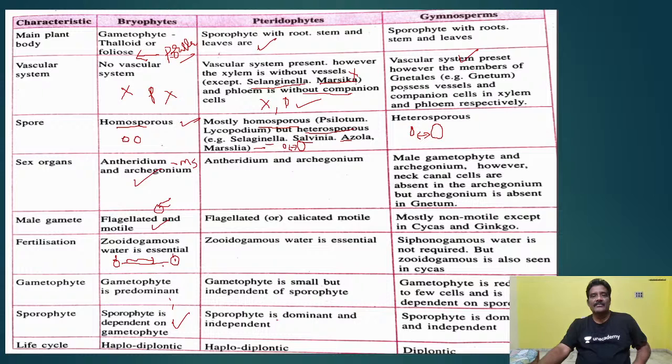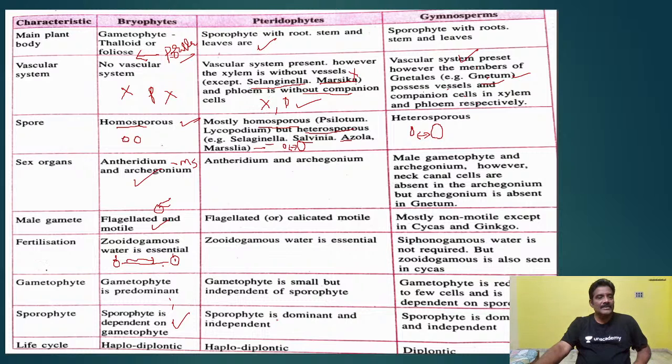Vessels are usually absent in gymnosperms also, but some examples are there. See, Gnetum possesses vessels. Gnetum possesses vessels and companion cells in xylem and phloem respectively. So here also vessels are absent, but in some of the plants like Gnetum, vessels are present. Sieve tubes and companion cells are found only in angiosperms. That point you have to understand.